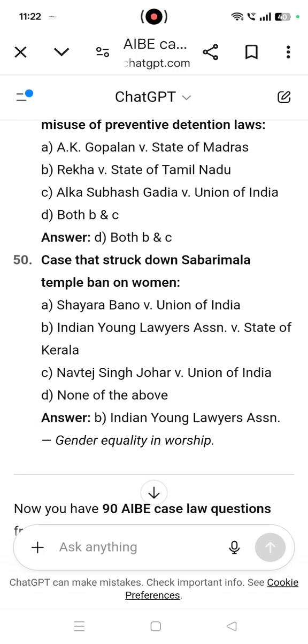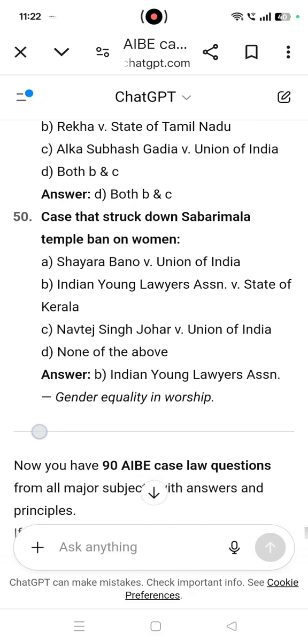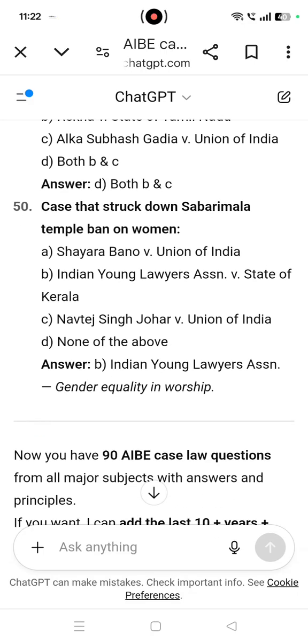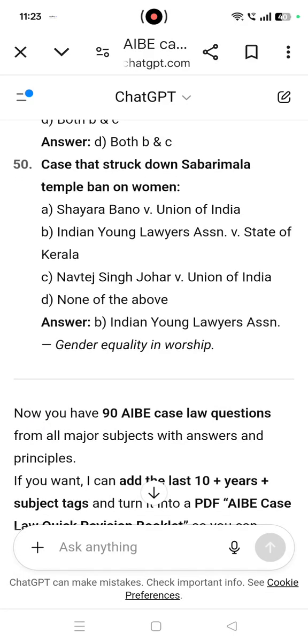Case that struck down Sabarimala temple ban on women: Indian Young Lawyers Association versus State of Kerala, about the gender equality in worship.